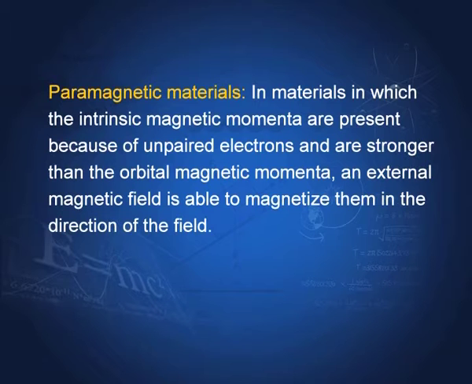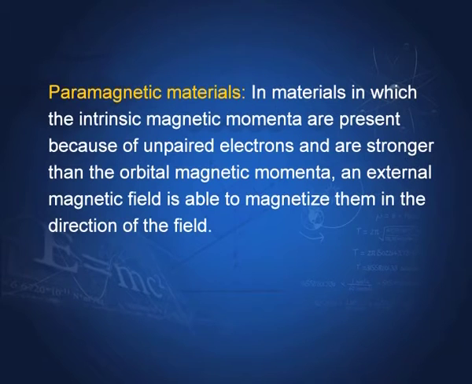Paramagnetic materials. In materials in which intrinsic magnetic moments are present because of unpaired electrons, I told you if the electrons are paired then their magnetic moment is 0. So, if there are unpaired electrons then the material can become a paramagnetic material, and the spin moments are stronger than the orbital magnetic moment, and an external magnetic field is able to magnetize them in the direction of the field. That is, in this case the orbital magnetic moments are weak.